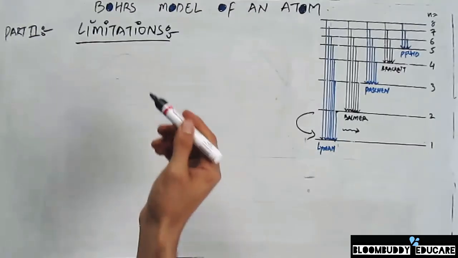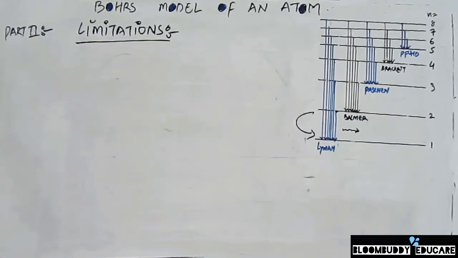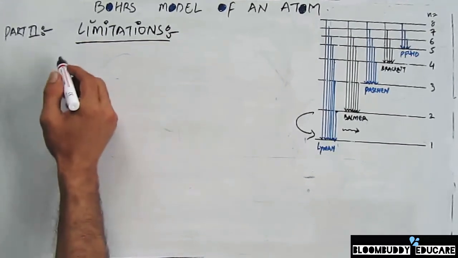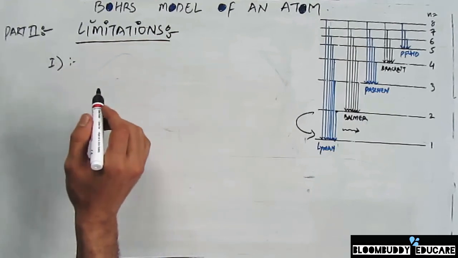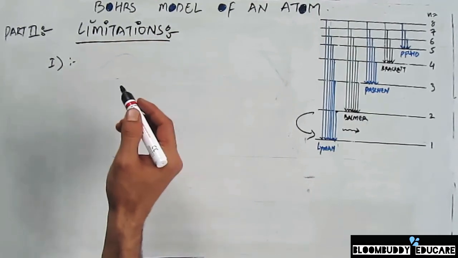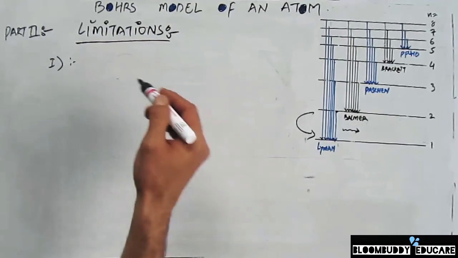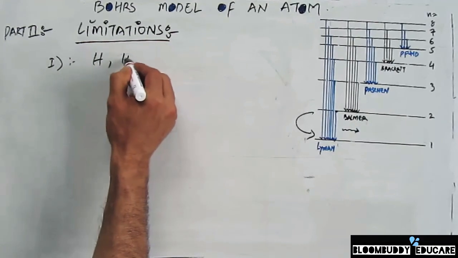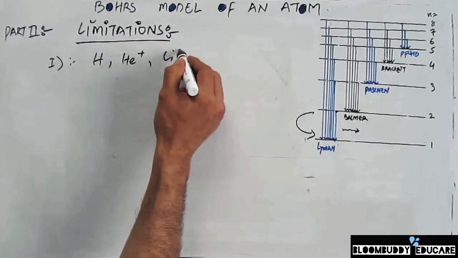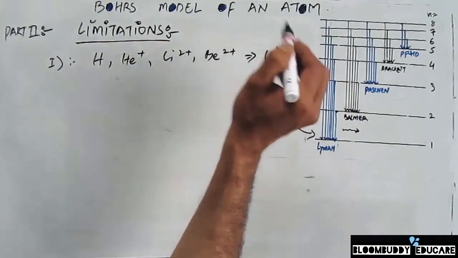Now coming to the last part of Bohr's model of an atom: the limitations associated with Bohr's model of the atom. Some of the important limitations I'll be discussing here: first, Bohr's theory fails to explain the origin of spectra given by multi-electron species, because all we have studied so far in Bohr's model is about hydrogen or hydrogen-like species, that is helium positive, lithium divalent positive, beryllium trivalent positive, and all of these systems contain only one electron.